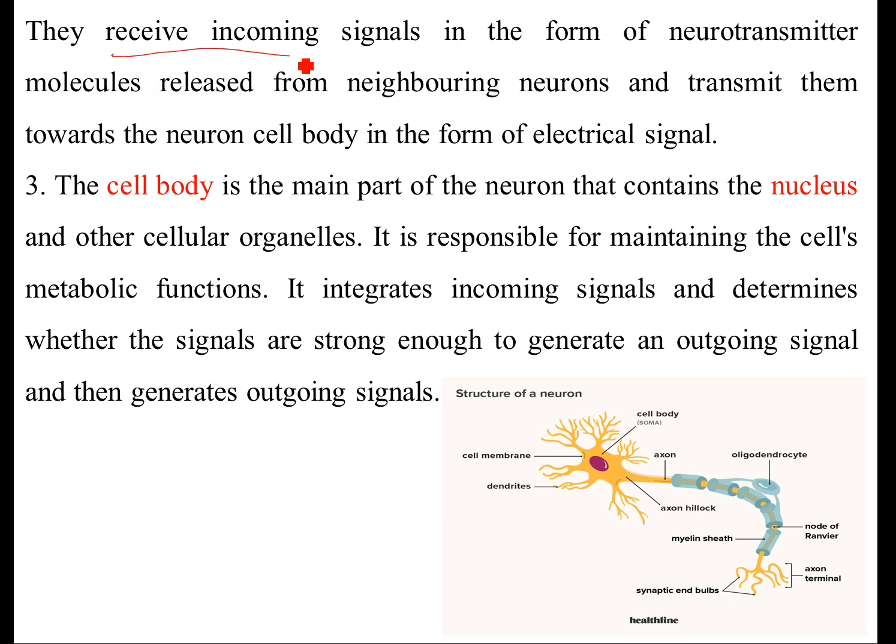They receive incoming signals in the form of neurotransmitter molecules released from a neighboring neuron and transmit them towards the neuron's cell body in the form of an electrical signal.